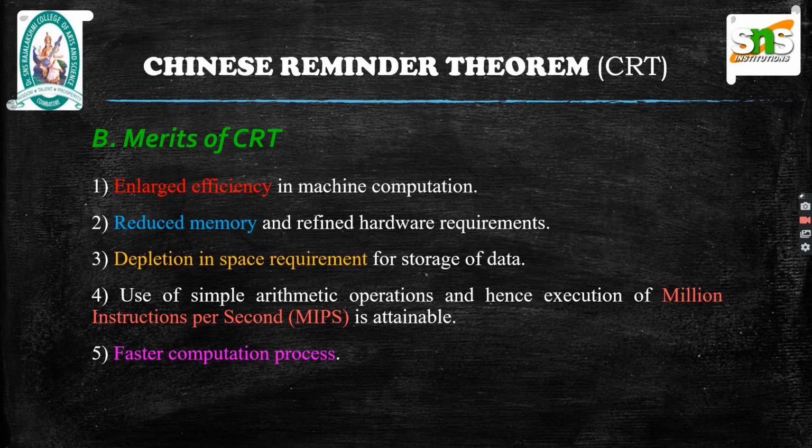Now, to disclose the merits of the Chinese remainder theorem, it can be applied to increase the efficiency of calculations by making use of relatively small numbers. The Chinese remainder theorem has been a useful tool in applications of number theory to various fields. Some key merit points are enhanced efficiency in machine computation, reduced memory and refined hardware requirements, and depletion in space requirement for storage of data, because large numbers are converted into relatively smaller ones by solutions of linear congruences. It uses simple arithmetic operations like addition, subtraction, multiplication and division, and hence execution of millions of instructions per second is attainable. It also gives a faster computation process and hence depletion in processing time.